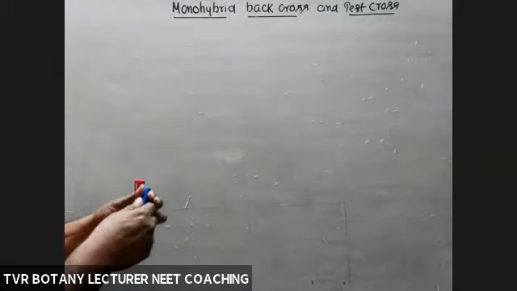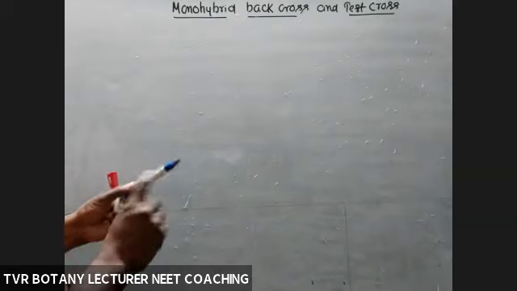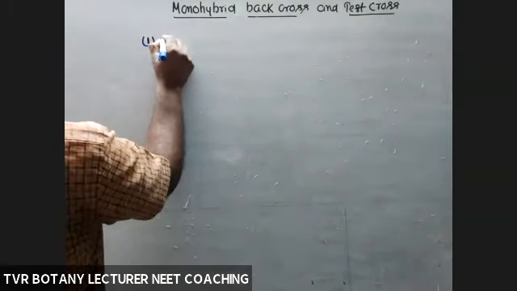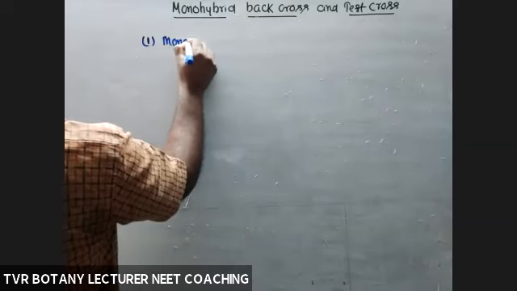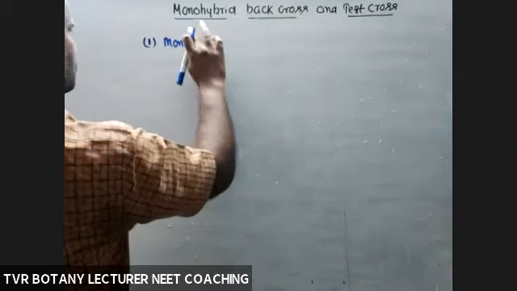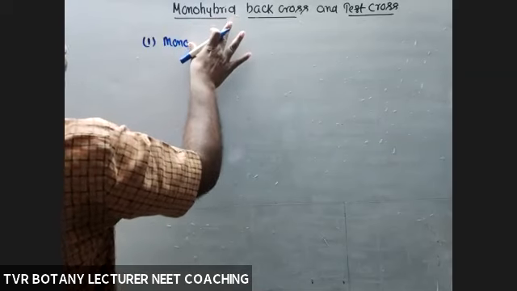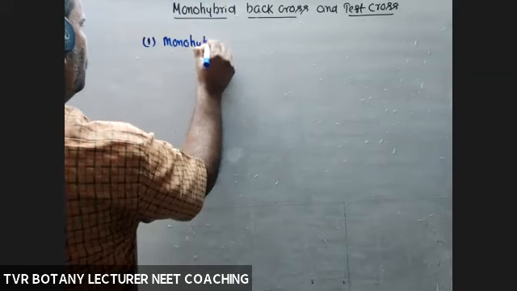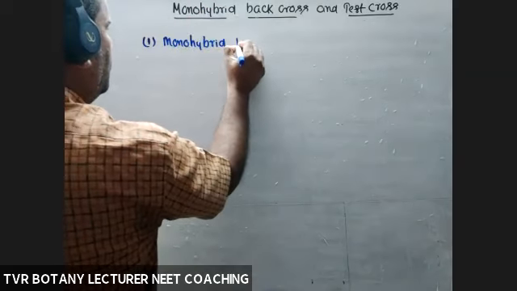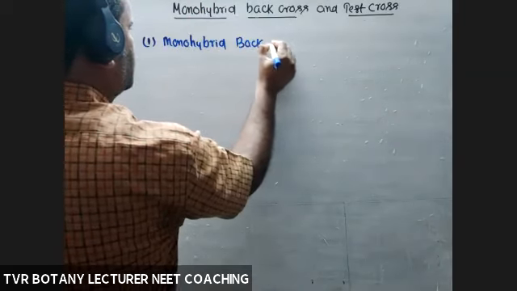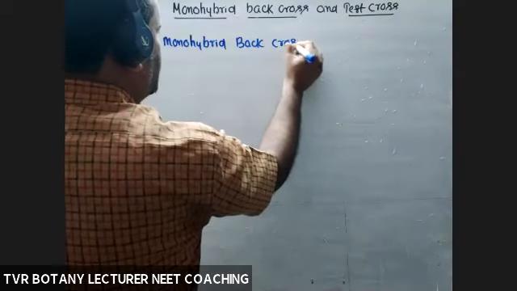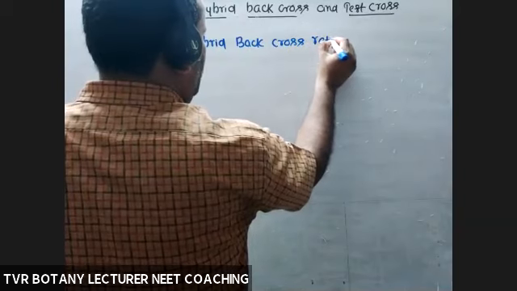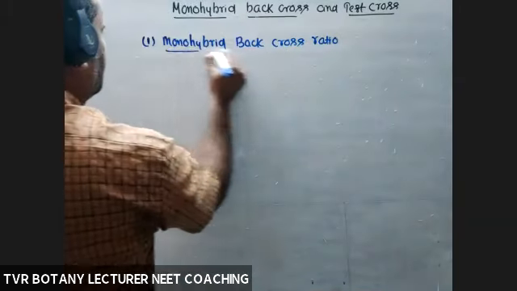Next, what about back cross and test cross ratio? First one, monohybrid back cross ratio. Some people are asking, even though a ratio is not possible here.